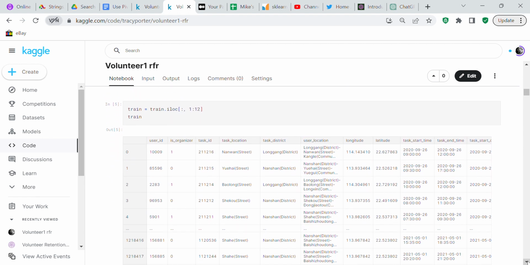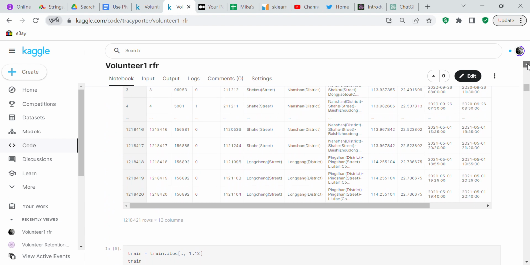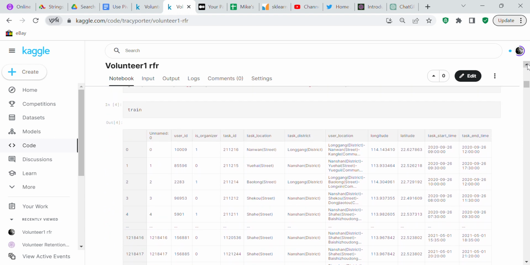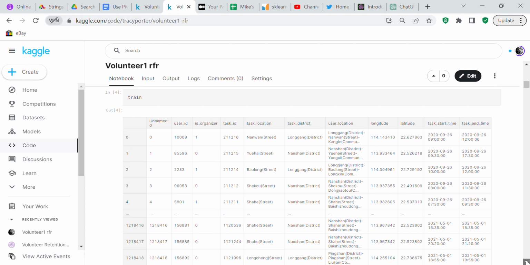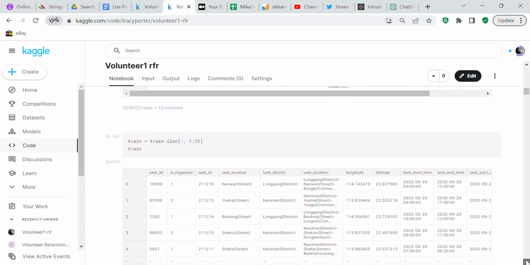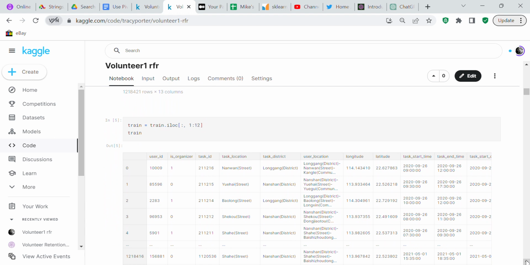And so what happened is we're going to take the train file, and you can see that when we took the train file, we've got this one column called Unnamed: 0, which is the same as the index. So that's not necessary. So we're just going to remove that first column by making train equals train.iloc[:, 1:12]. And that just uses all of the columns except for the first column.